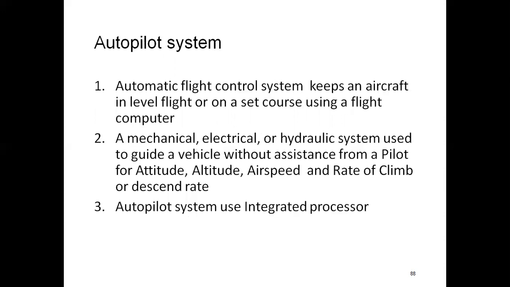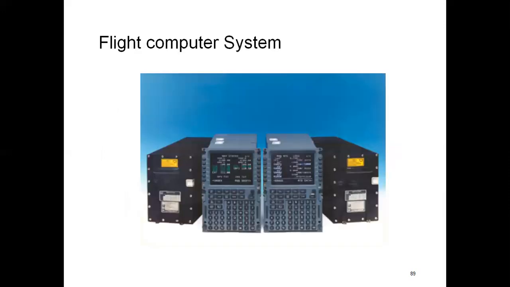So the autopilot system consists of an automatic flight control system which keeps an aircraft in level flight or on a set course using a flight computer, a mechanical, electrical, or hydraulic system used to guide a vehicle without assistance from a pilot for altitude, airspeed, and rate of climb or descent rate. The autopilot system uses an integrated processor. So this is the flight computer system.